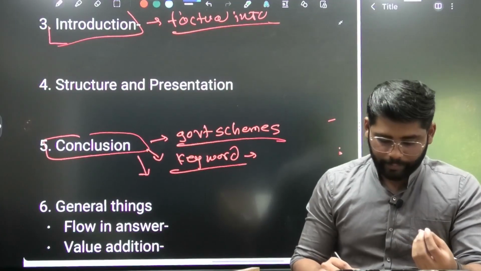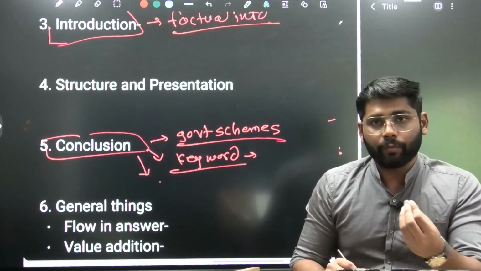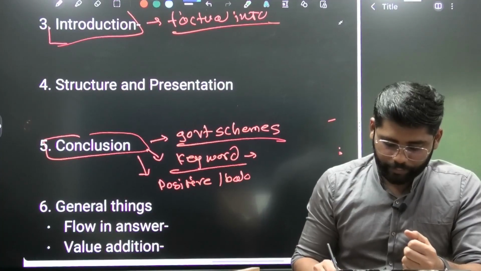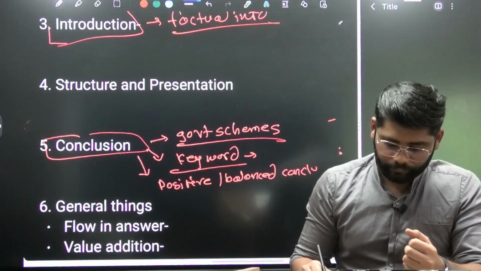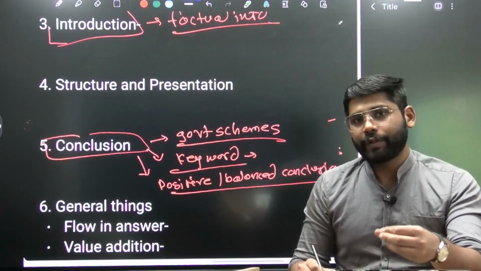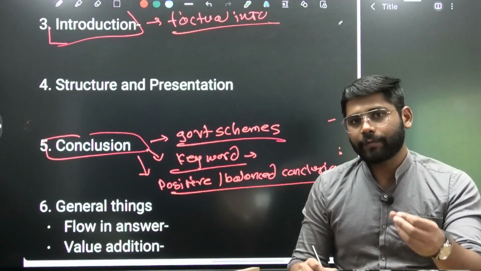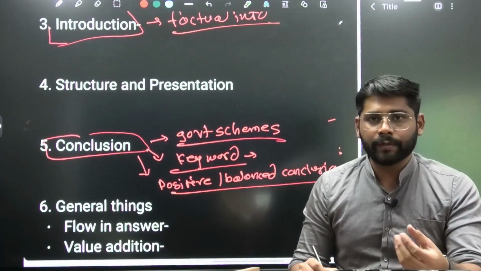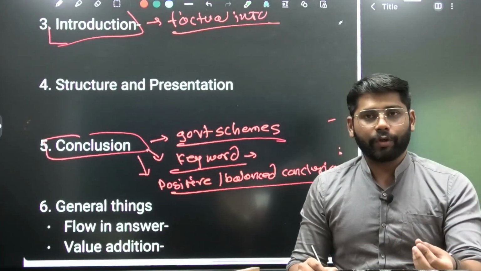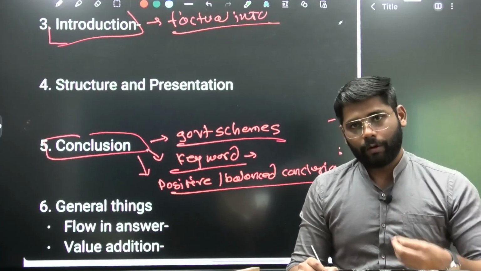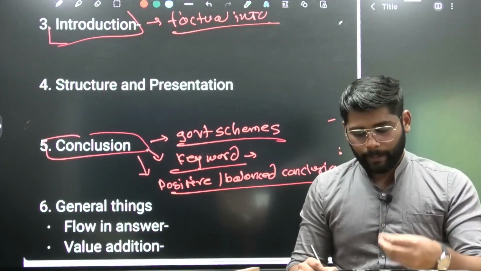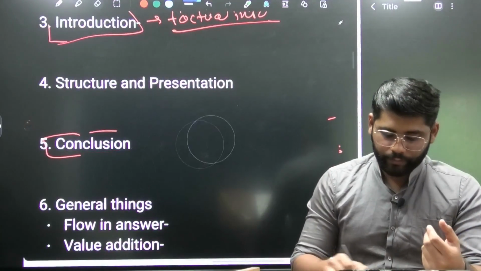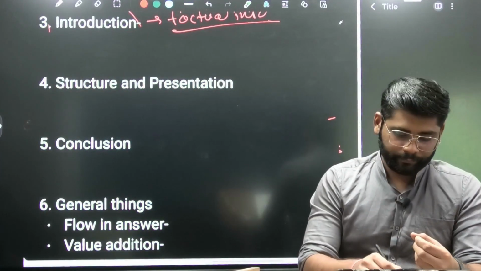Then one more way we can conclude is the positive or balanced conclusion. We'll majorly use this aspect when, in the second last part, we write the critical view of the theme, like limitations and shortcomings; then in the conclusion we highlight some positive aspects of that particular theme. So our conclusion automatically becomes positive. So this would be our standard approach when it comes to writing the introduction, structure, and presentation part.